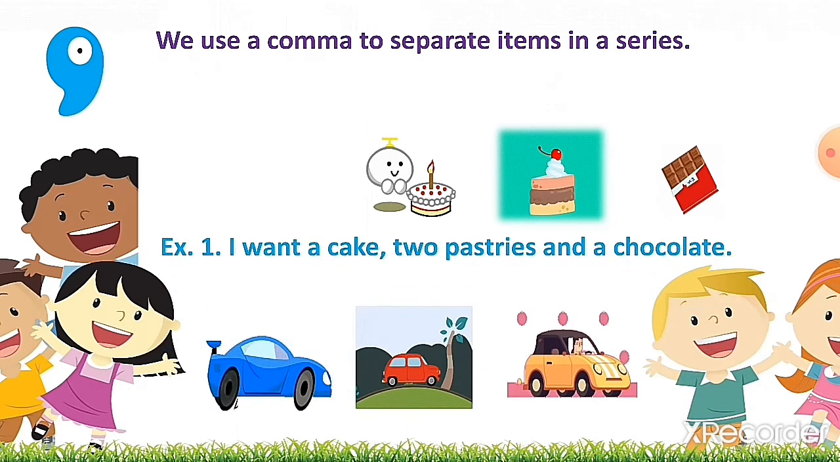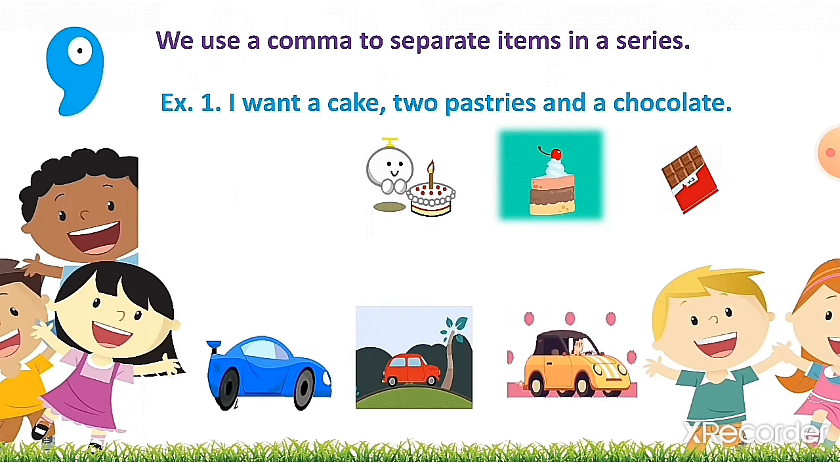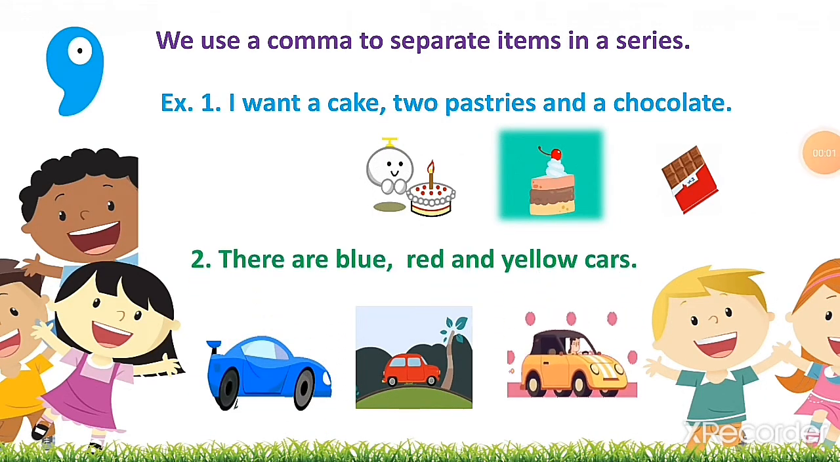Kids, now we will see the example. 1. I want a cake, 2 pastries and a chocolate. Now kids, in this sentence 2 or more items are there. So to separate them we will use a comma. Number 2. There are blue, red and yellow cars. So 3 cars are there. Blue, red and yellow. So to separate them we will use a comma. So after blue we have inserted a comma.